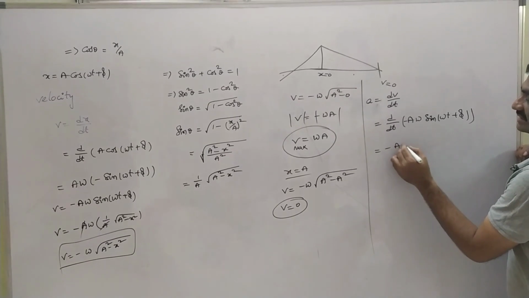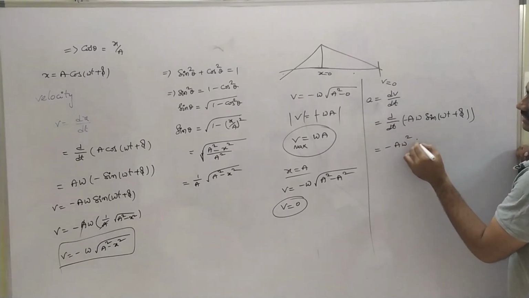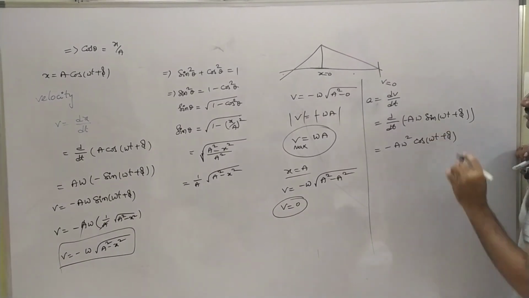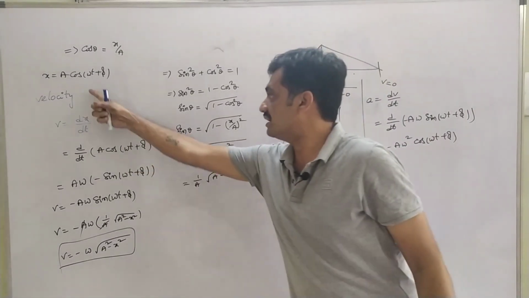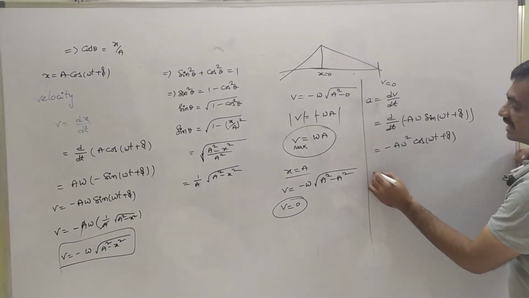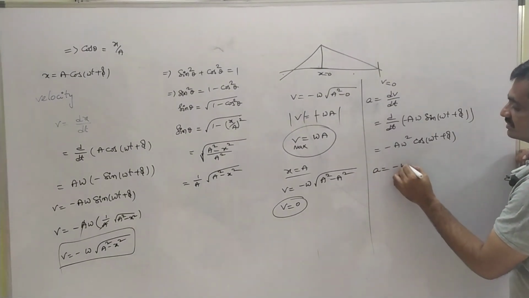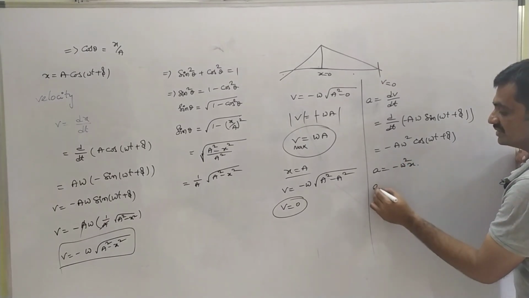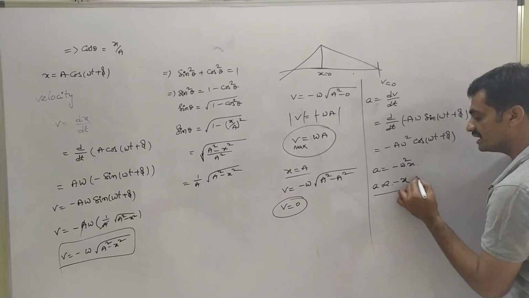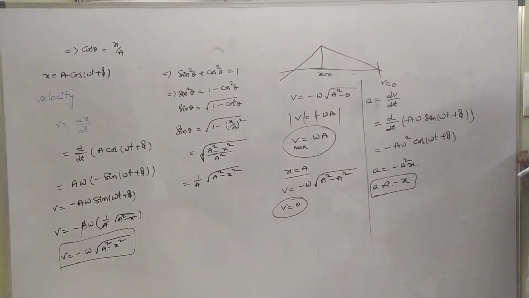So here we get −aω² cos(ωt + π), where we know that x = a cos(ωt + π). So if we substitute the value, we have acceleration a = −ω²x. Based on that, acceleration is directly proportional to displacement but opposite in direction.